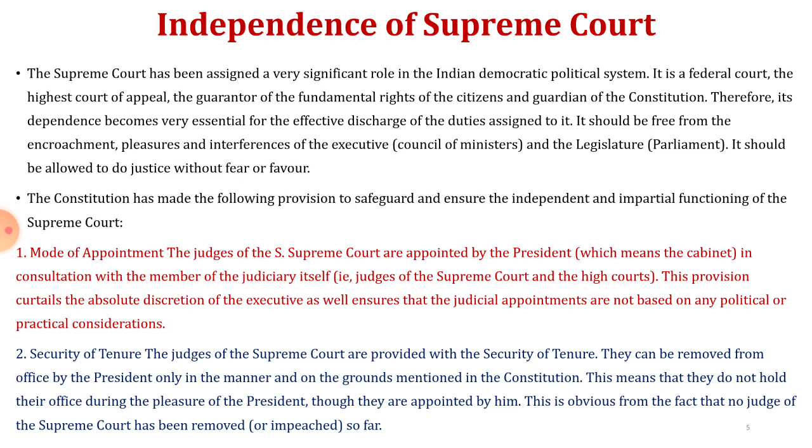Then, security of tenure. The judges of the Supreme Court are provided with security of tenure. They can be removed from office by the President only in the manner and on the grounds mentioned in the Constitution. This means that they do not hold their office during the pleasure of the President, though they are appointed by him. This is obvious from the fact that no judge of the Supreme Court has been removed so far.